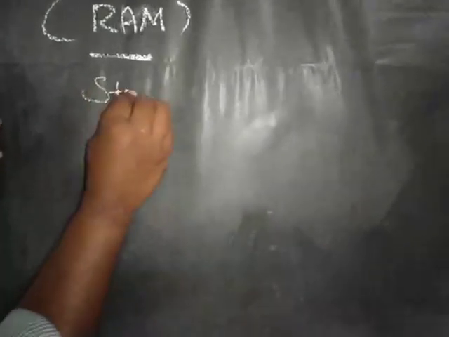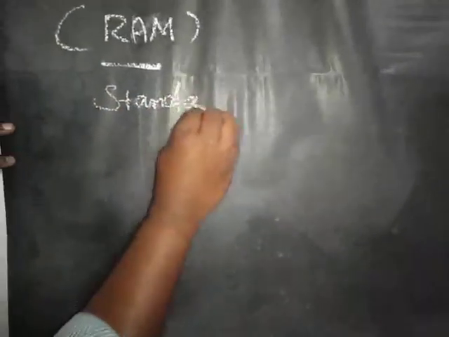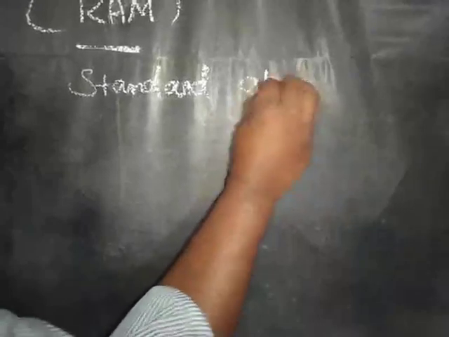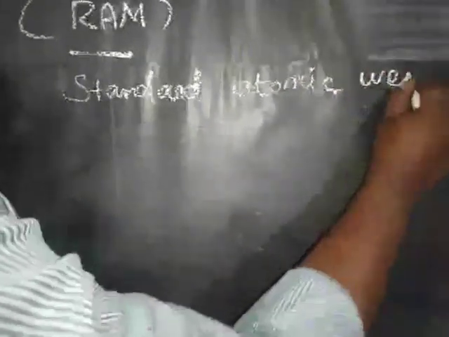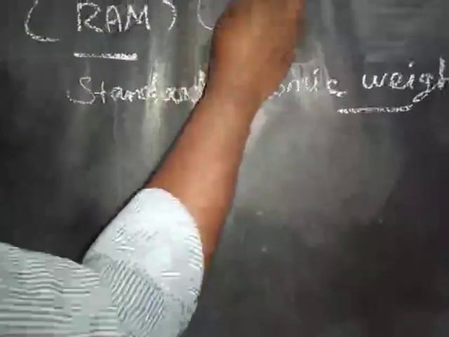What is the other name of relative atomic mass? Standard atomic weight. What is the symbol of relative atomic mass?